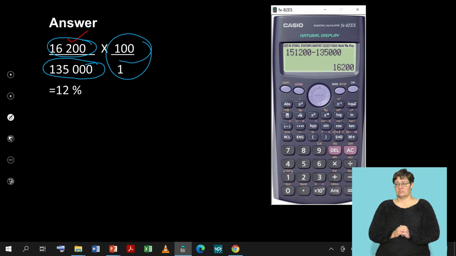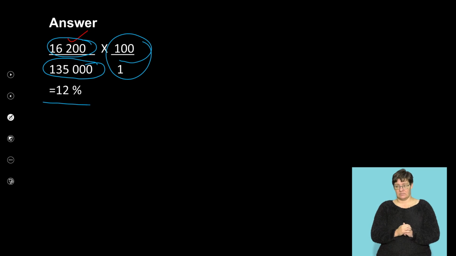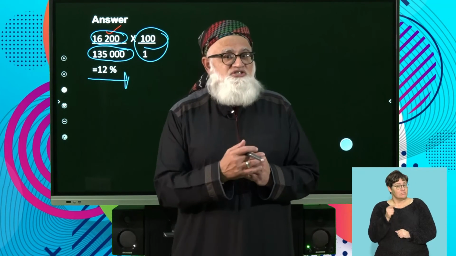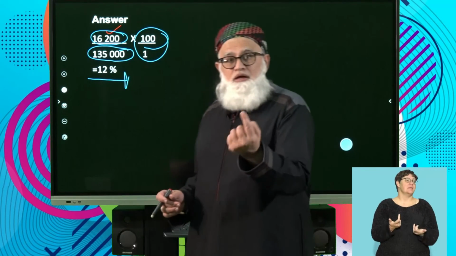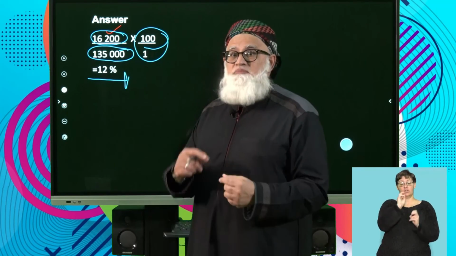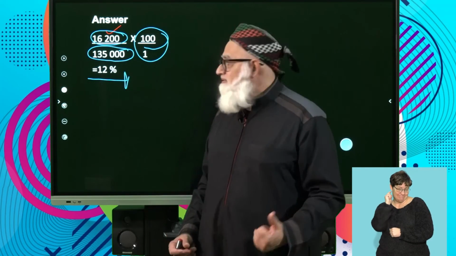We take 16,200 times 100 divided by 135,000, and voila, you get an answer of 12%. That means there was a percentage increase of salaries of 12% just on this 1 year. Although the question doesn't ask for it, you could be given the percentage increase and be asked to calculate the amount as well. So keep that in mind.